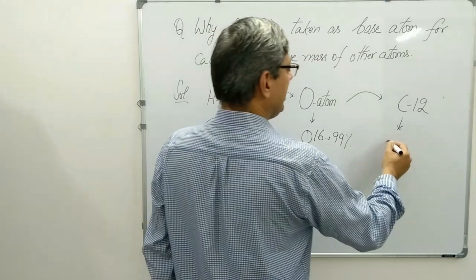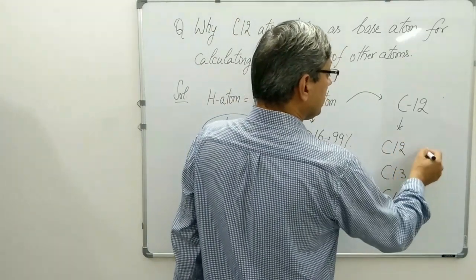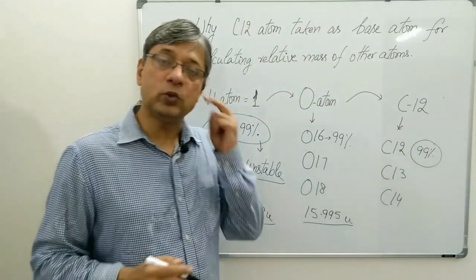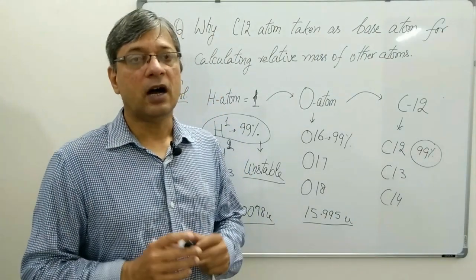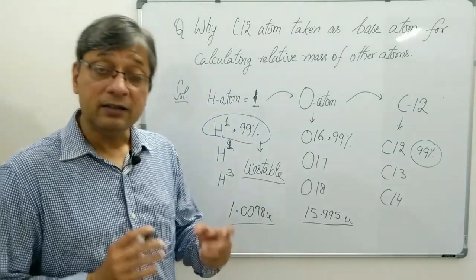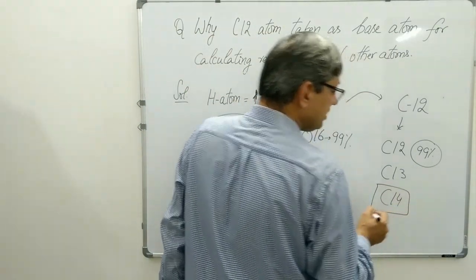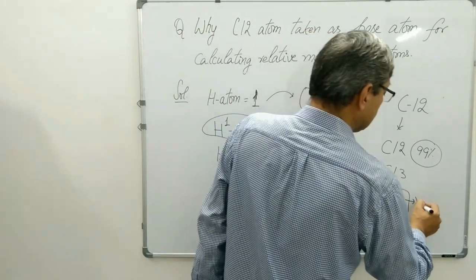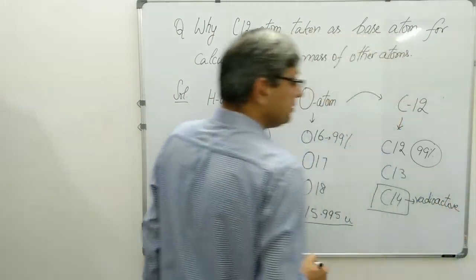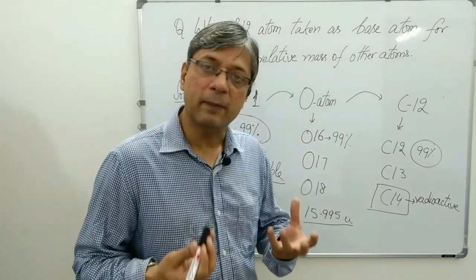Carbon also had 3 isotopes: carbon 12, carbon 13, carbon 14. Again, carbon 12 was about 99%, which means there was a huge amount of carbon 12 isotopes in the given sample. Another very important thing was that the carbon 14 isotope was radioactive, and with time the sample of carbon contained very little amount of carbon 14.